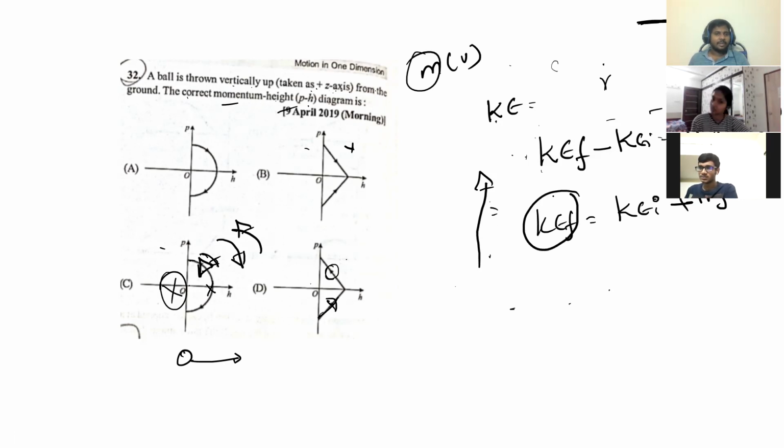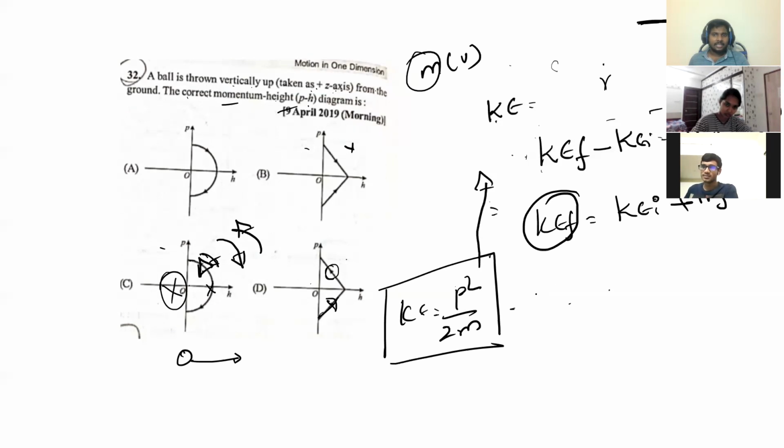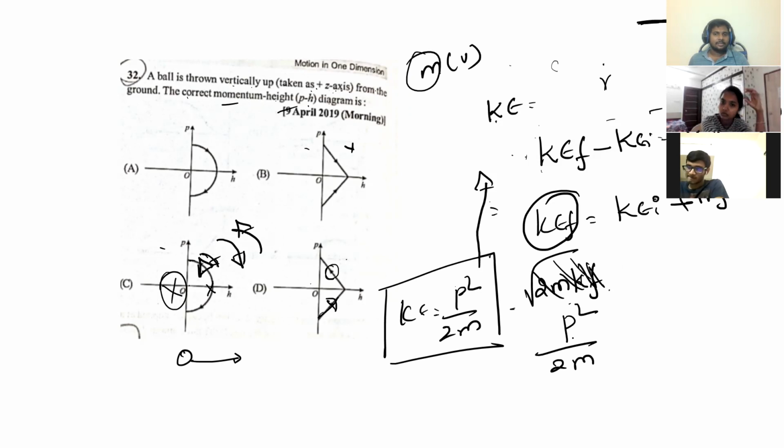So kinetic energy final can be written using kinetic energy equal to p square by 2m. You remember it? Kinetic energy can be substituted as p square by 2m, right? So p final square by 2m is equal to p initial square by 2m plus mgh.